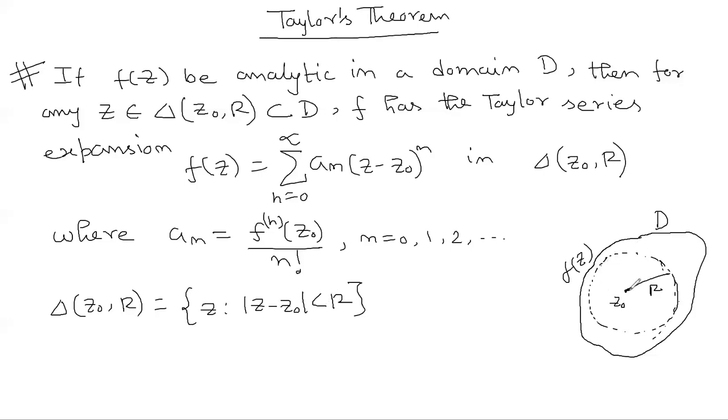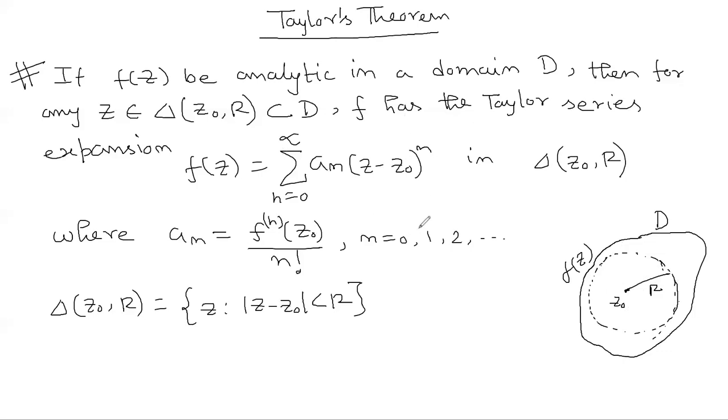With respect to z0, you can have the largest possible disk contained in D, where you have the expansion of the function f(z) in this form with respect to the point z0. So what is the form? f(z) equals the sum from n equal to 0 to infinity of a_n (z - z0)^n. That means whenever a function f(z) is analytic in a domain D, with respect to any point belonging to that domain, you can expand the function f(z) in a Taylor expansion of this form.